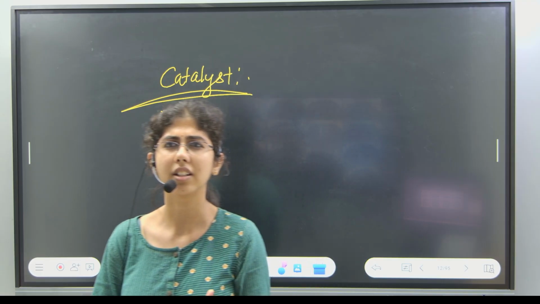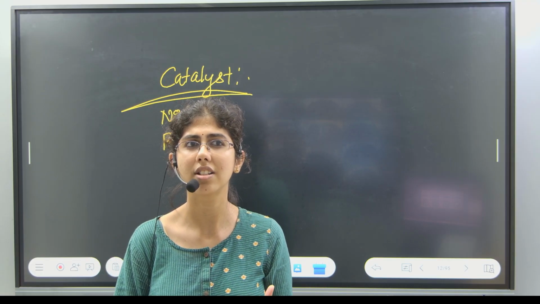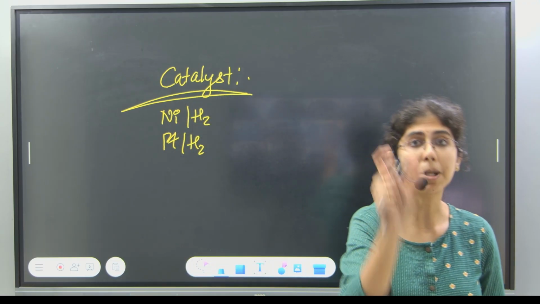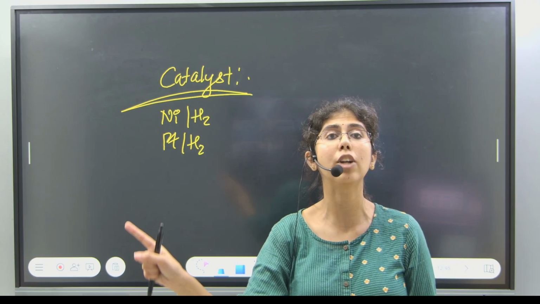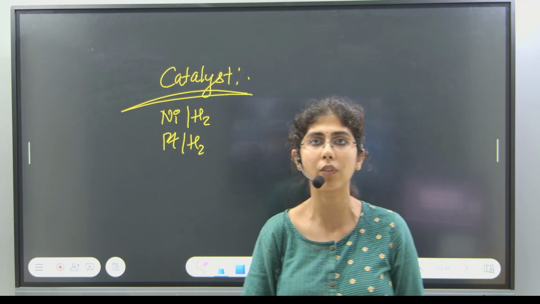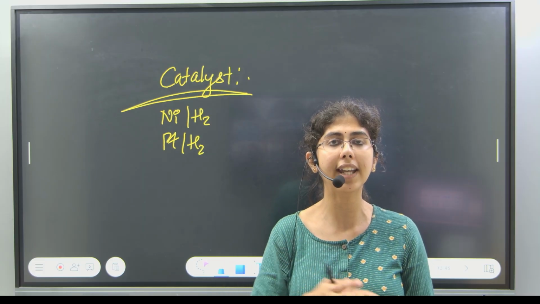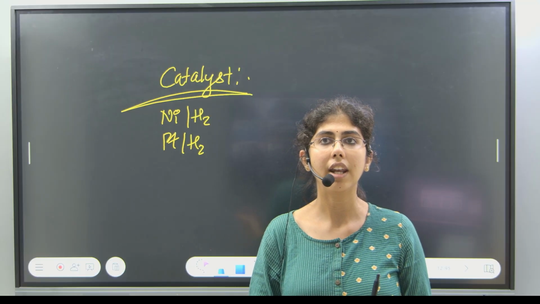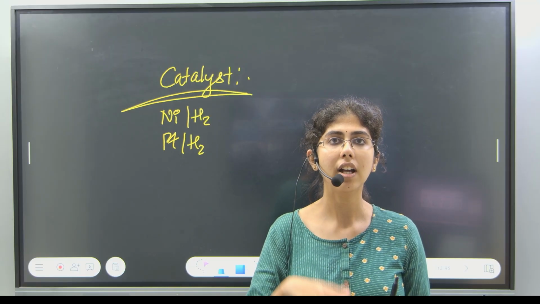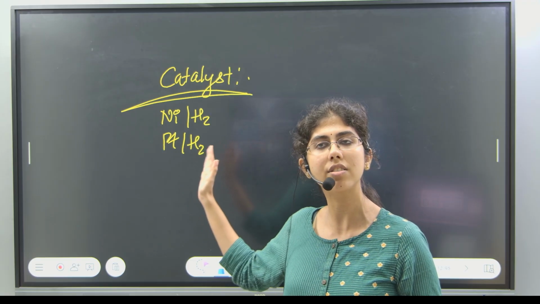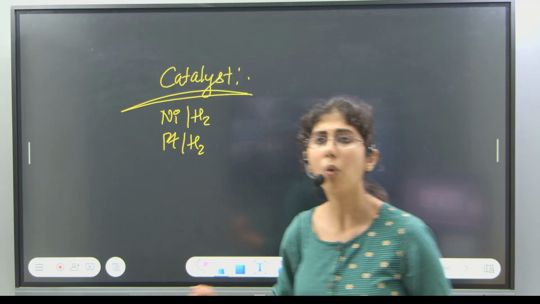What do you mean by catalyst? Increase the rate of reaction. Yes. Catalyst is a substance which will increase the rate of a reaction, it will increase the speed of a reaction. If a reaction takes 1 hour to complete, now if I add catalyst to that, the reaction might take some 15-20 minutes to complete. That's what catalyst does to a reaction.